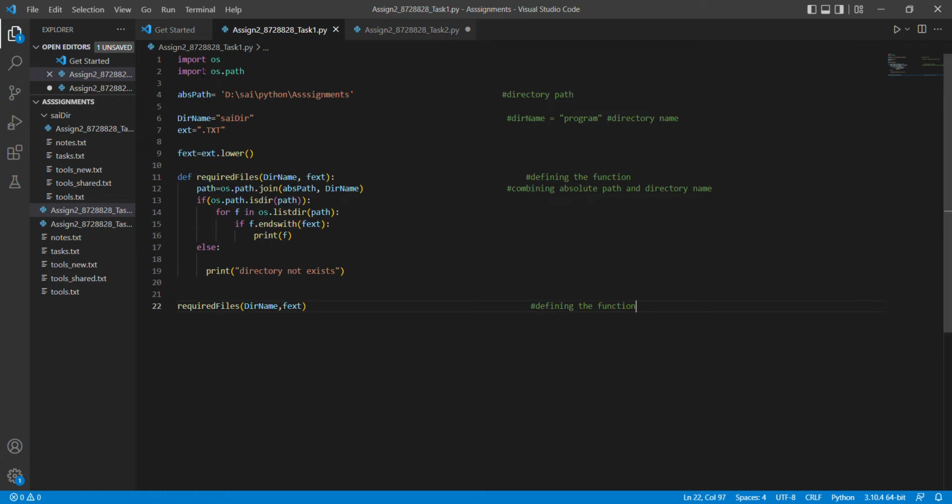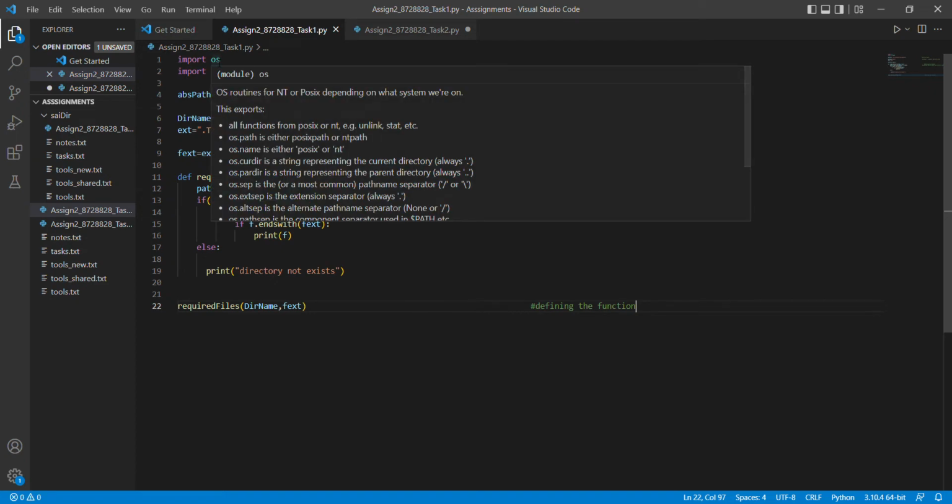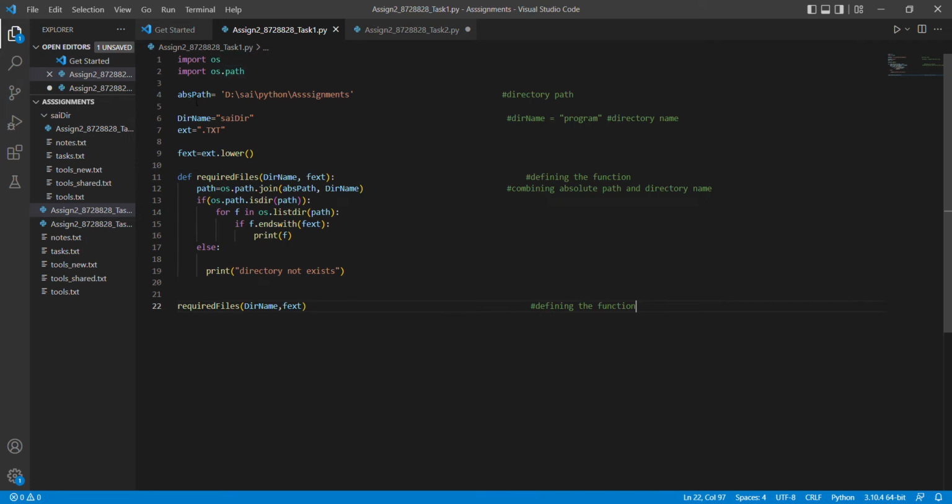Here is task one. Here we need to import the modules first. Here we need to import os and os.path. Then we need to create an absolute path, which we create from our local desktop or laptop. My files are in the local disk, so this is the path. We need to store it in an absolute path, and we need to give the directory as our own, which I created.